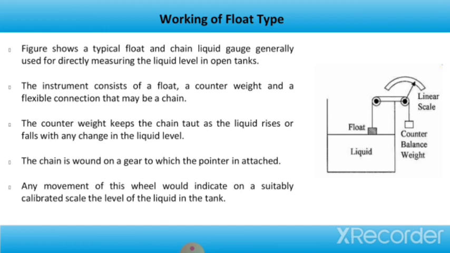So now we'll talk about the working of the float type. This is a diagram of the float type. This figure shows a typical float and chain liquid gauge, generally used for directly measuring the liquid level in open tanks. The instrument consists of a float, a counterweight, or counterbalance weight, and a flexible connection that may be a chain or a tape, with a linear scale. The counterweight keeps the chain taut as the liquid rises or falls with any change in the liquid level. The change is sensed on a gear wheel to which the pointer is attached. Any movement of this wheel would indicate on a suitably calibrated scale the level of the liquid in the tank.